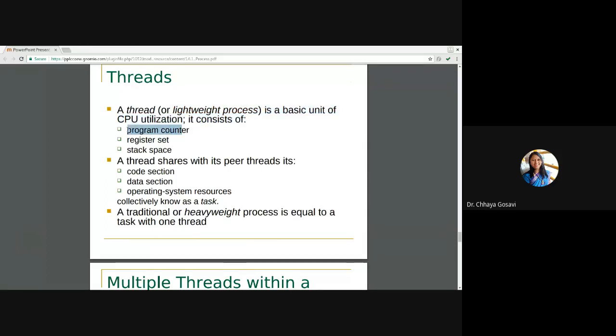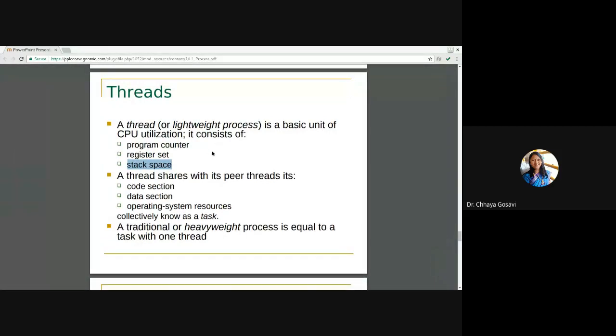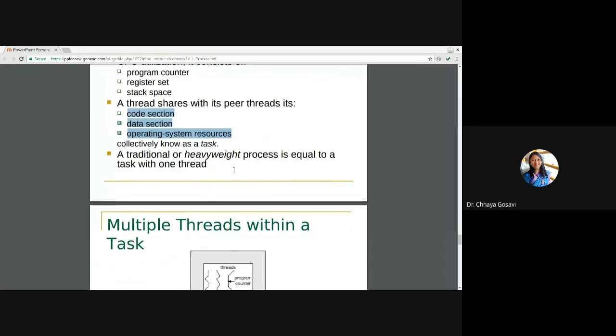It has its own program counter, register set, and stack space. We'll see threads in detail in the sixth unit. This is just for your introduction. We didn't have threads as a part of our first unit. And a thread can share with its peer threads the code section, data section, and operating system resources. So these are not allocated separately for each and every thread. All threads will share a common code section, common data section, and operating system resources.